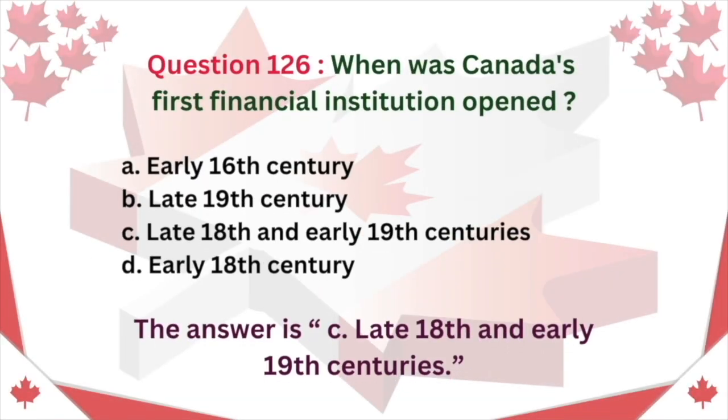Question 126. When was Canada's first financial institution opened? A. Early 16th century. B. Late 19th century. C. Late 18th and early 19th centuries. D. Early 18th century. The answer is C. Late 18th and early 19th centuries.